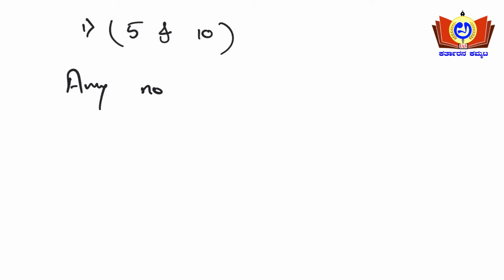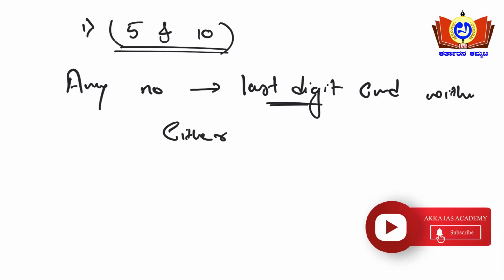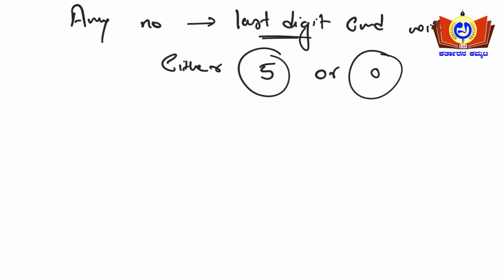So for the divisibility rule of 5 and 10, for any number, the last digit of that number should end with either 5 or 0. Then that number is divisible by either 5 or 10.